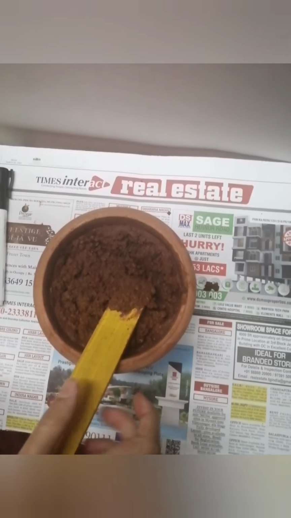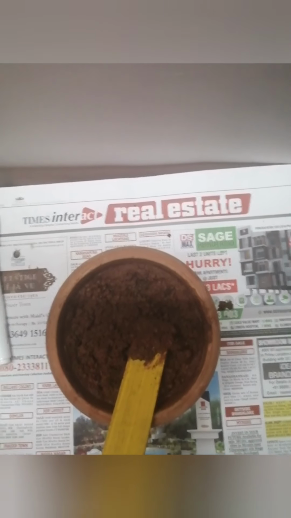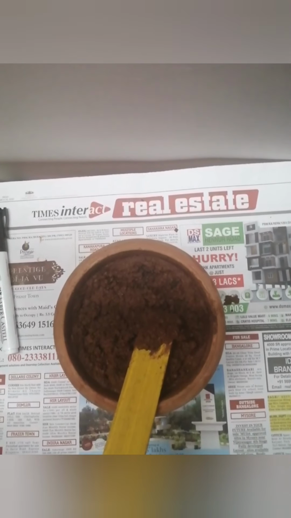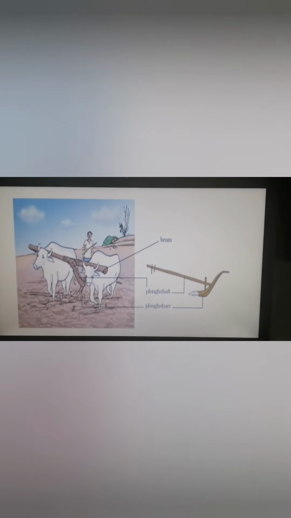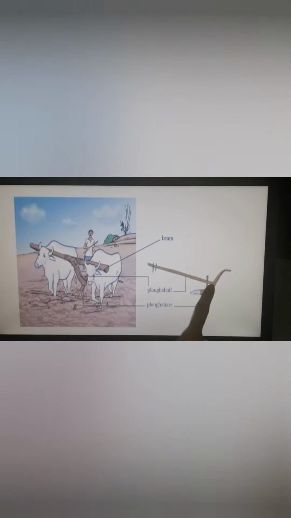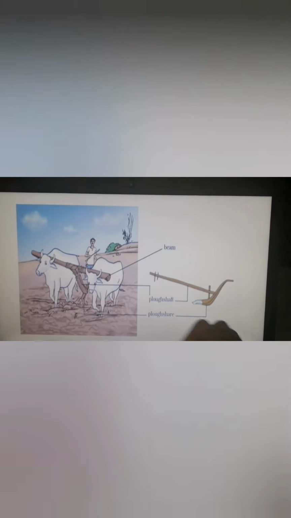How farmers do it is they use some tools, like plows and all, and they add water before doing it, and then they mix it nicely. So let us see how farmers do it. Okay, so now let us see what are the tools that farmers use in the field. The first one we'll be studying about is the plow. So this is called a plow. It is usually made of wood. Okay, in earlier days, farmers used to make use of wooden plows, but nowadays the wooden plows are replaced by iron plows.